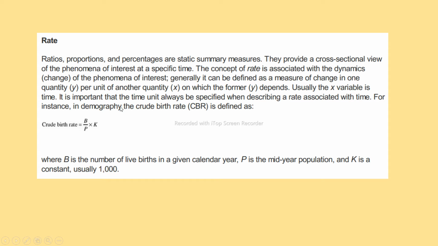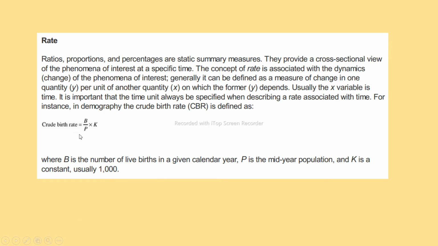For instance, in demography, one example they have taken, the crude birth rate CBR is defined as B by P into K, where B is the number of live births in a given calendar year, P is the mid-year population, and K is a constant. Usually it is 1,000.